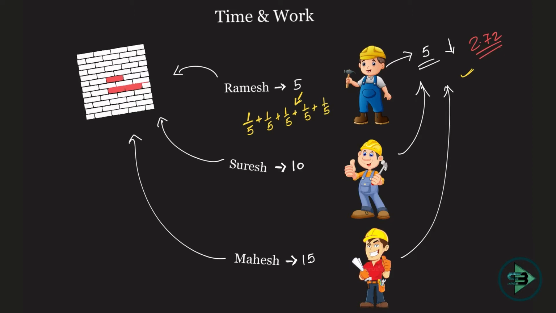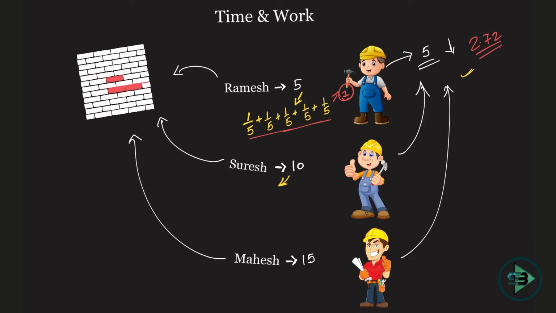So such that in 5 days, if you add all of them, 1/5 plus 1/5, 5 by 5, it will be 1. 1 means the work is completed. Okay, in the reciprocal method, the meaning of 1 will be that the work is completed. We can say similarly about Suresh as well.